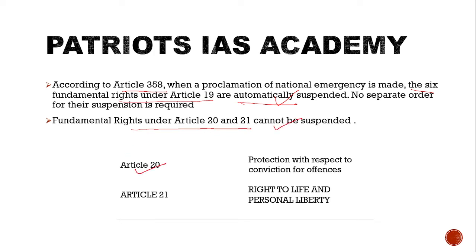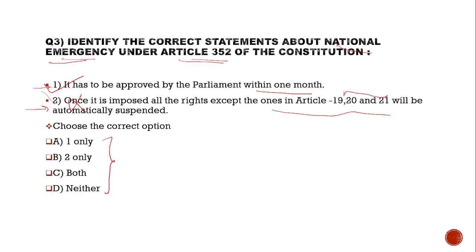Article 20, protection with respect to conviction for offence. Article 21, right to life and personal liberty. So, statement 2 says that except Article 19 and 21, rights will be automatically suspended. The statement is wrong. Article 20 and 21 cannot be suspended. So, the answer of question number 3 is A, 1 only.